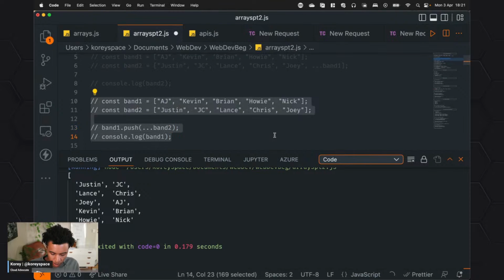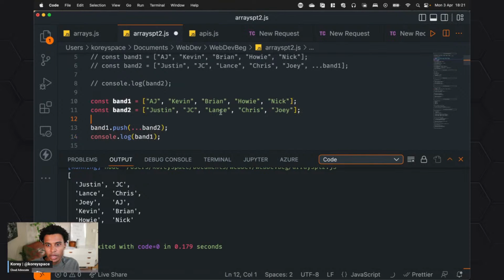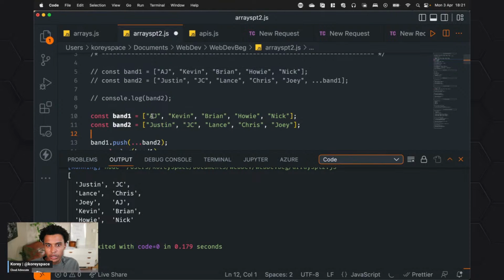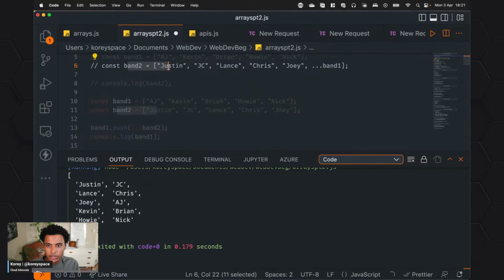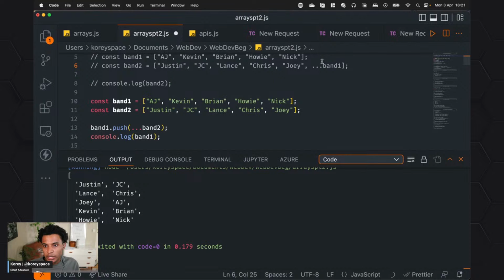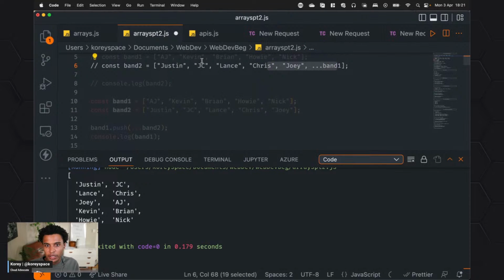But I could do a couple of other things, right? I can also push this into an array. So I could take this array band1 and then instead of just including the array, in this case band2 includes this one. So these are one separate array, and this is another separate array.